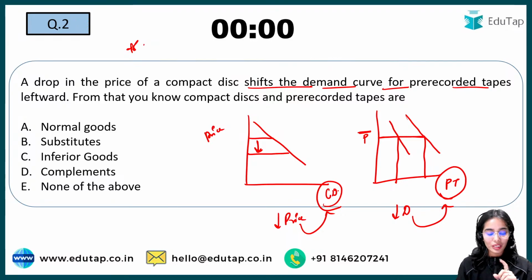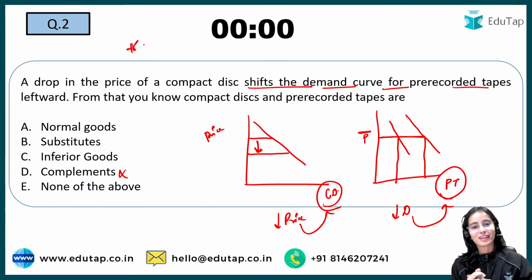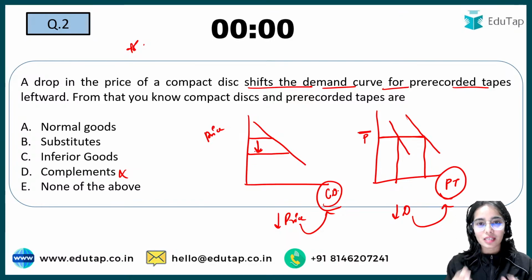Yes, Nilesh. The complement means there is an inverse relationship. So what should be the answer here? Everyone has given the answer D, and that is absolutely wrong. D is not the answer. Yes, Shubham. Very good. Yes, Mehak. Very good. So see, try to understand.